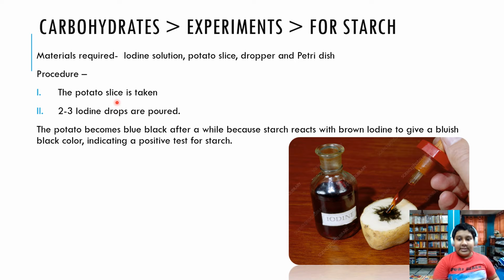After that, we will see that the potato becomes bluish black because it is starch that is present in the potato that reacts with the iodine solution. Iodine, as you will see in your chemistry lab, is brownish in color.